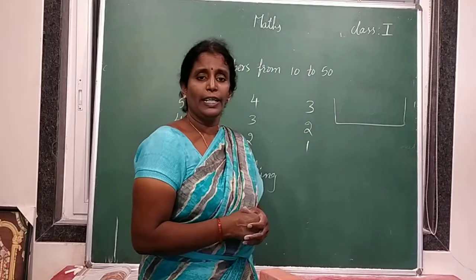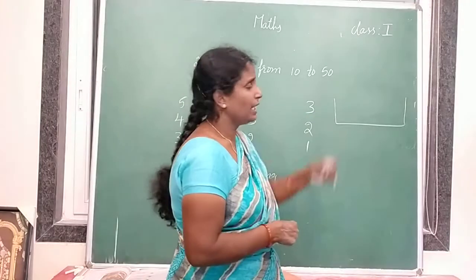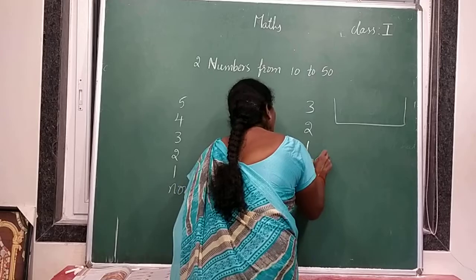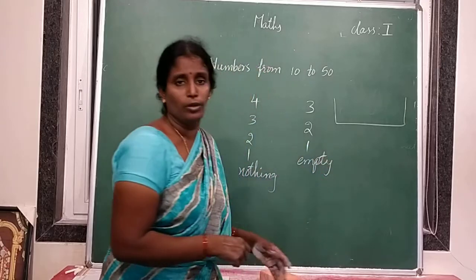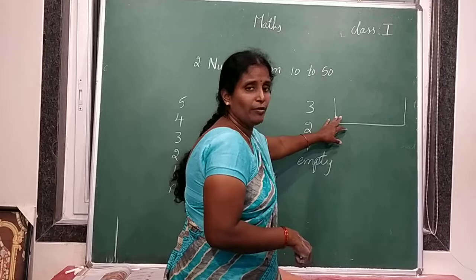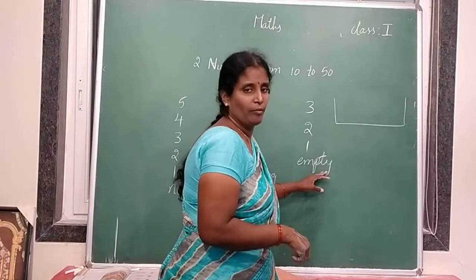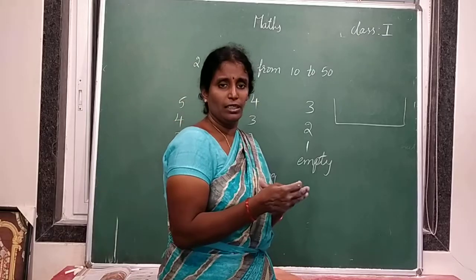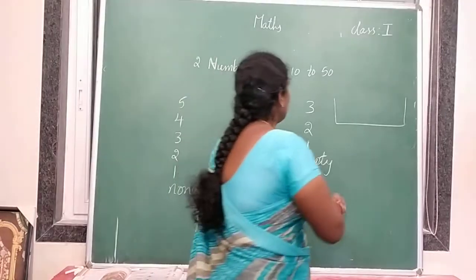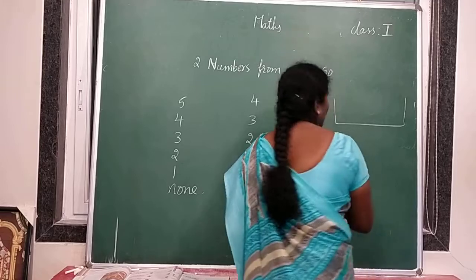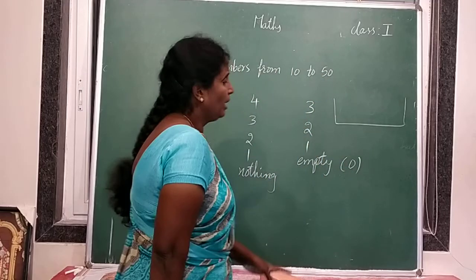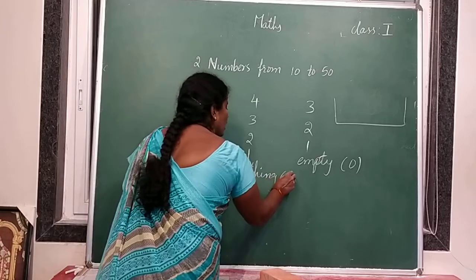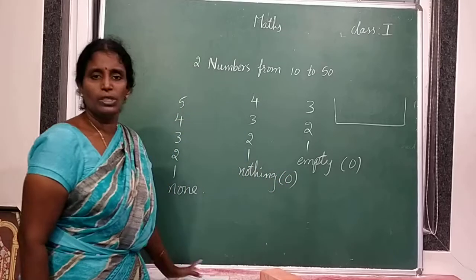Now that basket is empty. Not there any fruit. That means it is empty. Empty means how many are there? Empty means not there anything, no? So this is nothing but 0. Understood? Empty is 0. Here books also nothing is there. So nothing is there means 0 books are there.